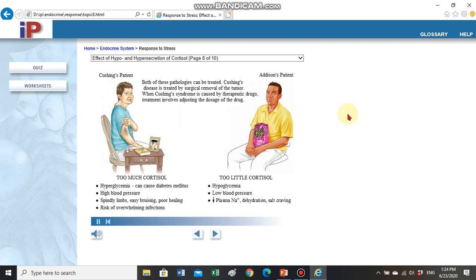Both of these pathologies can be treated. Cushing's disease is treated by surgical removal of the tumor. When Cushing's syndrome is caused by therapeutic drugs, such as prednisone, treatment involves adjusting the dosage of the drug. Addison's disease is treated by replacement of cortisol and aldosterone. Secondary adrenal insufficiency is treated by replacement of cortisol.